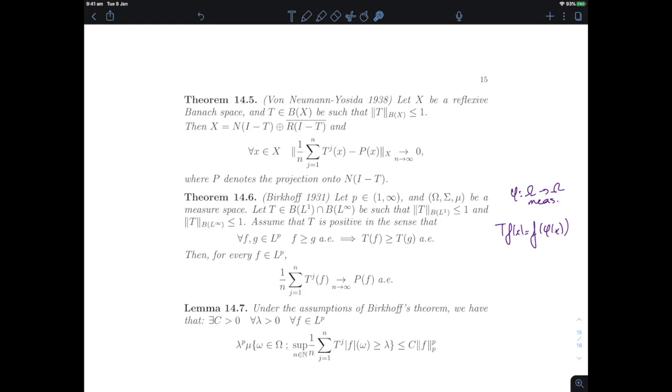So let's do that first. Prove the appropriate weak type (p,p) estimate for the maximal function, and then we'll derive theorem 14.6 from lemma 14.7 and theorem 14.5.